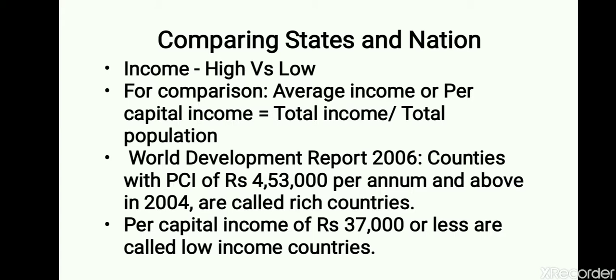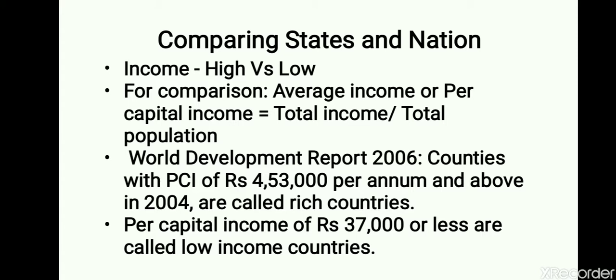We do not compare the totals, because when we are comparing the total income, that total income would vary based on the number of people living in that country. So rather than comparing the total income, what we need to compare is the average income. So when we talk about average income or per capita income, that's the total income divided by the total number of residents or the total population.